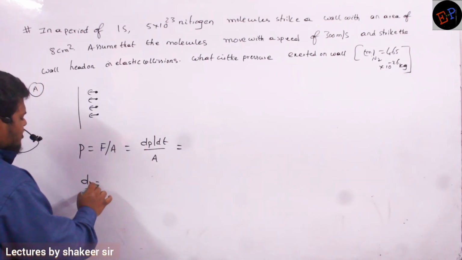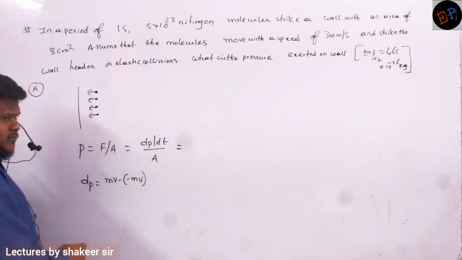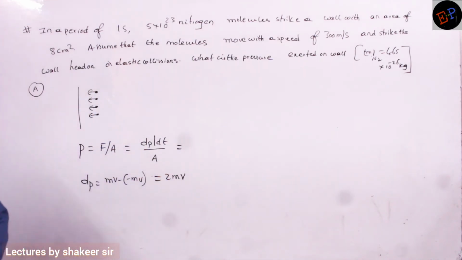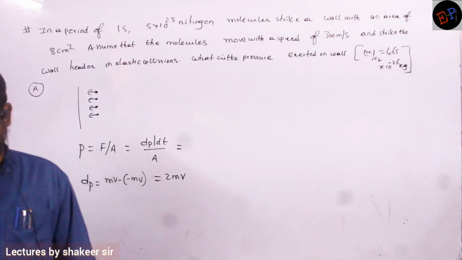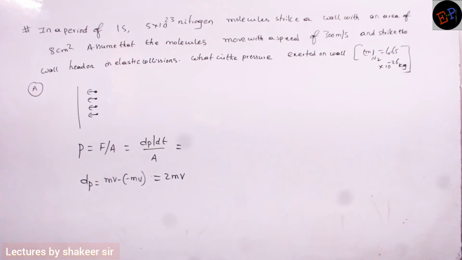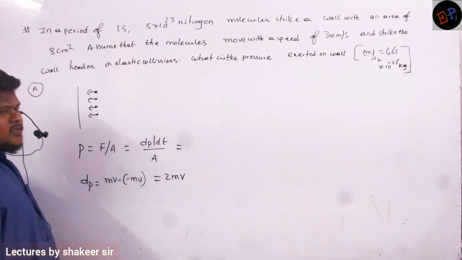And what is dp? dp is nothing but the change in momentum, mv minus of minus mv. Already we have done this one. So how much is it? 2 mv, which is 2 times the change in momentum.